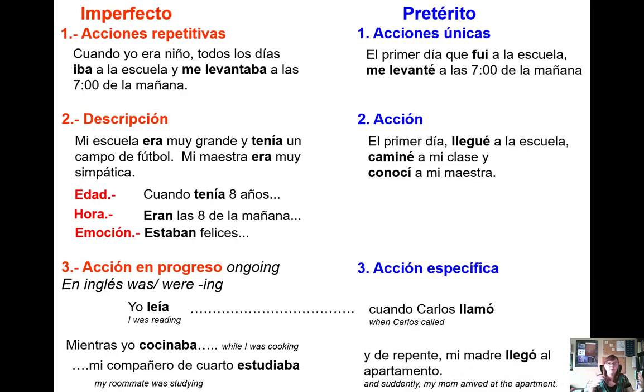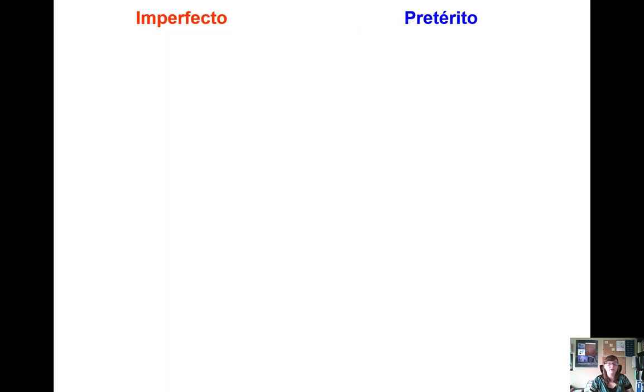Now what happened while we were studying? De repente, suddenly, mi madre llegó a mi apartamento, right? So my mother arrived. It is a completed action, and then she interrupted what we were doing. Okay, so we've got actions in progress, and then specific actions that interrupt those actions in progress.